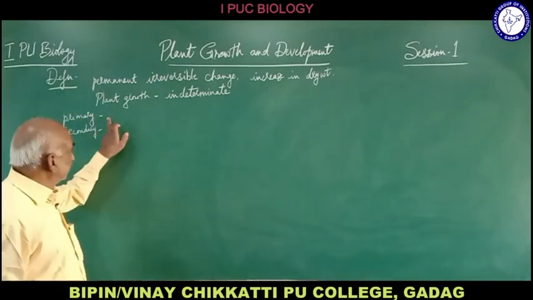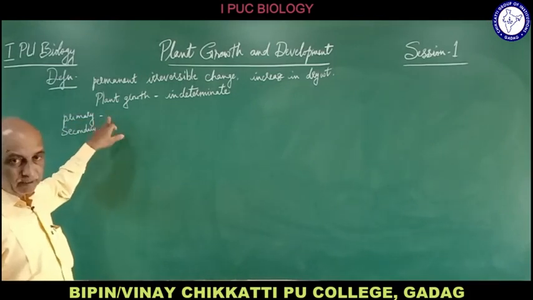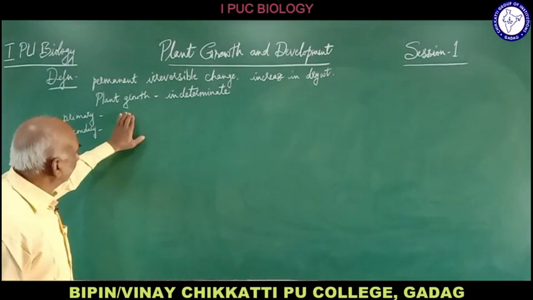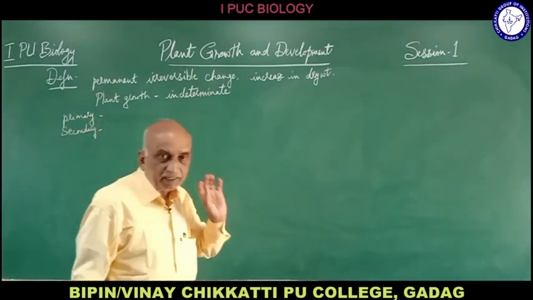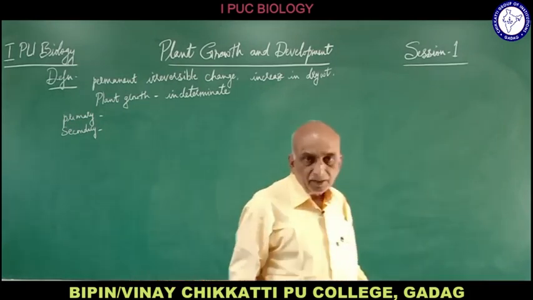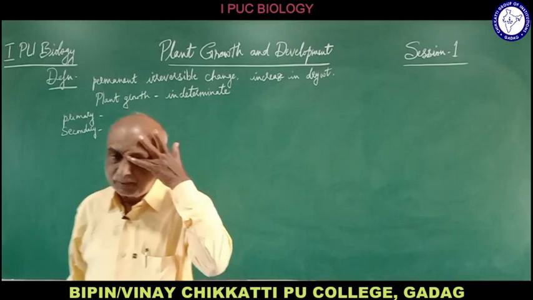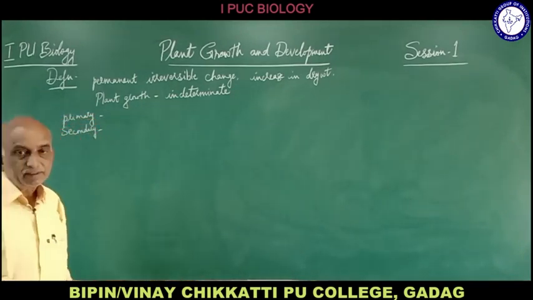Primary growth is brought about by apical and intercalary meristems. This is about primary growth. Whenever the plant increases in height, it is primary growth. For example, in monocots there is usually only primary growth. There is no secondary growth.